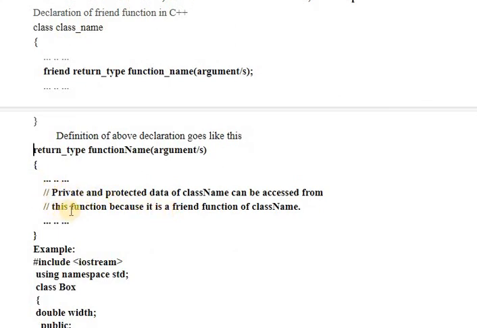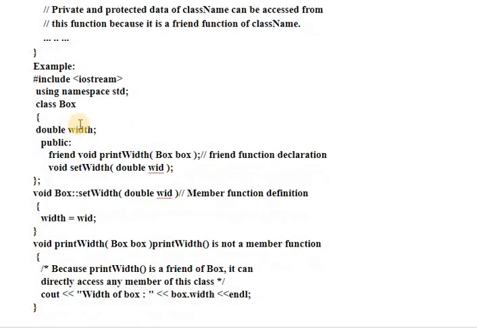Okay, so in this section you have to provide the logic to perform whatever this function wants to perform on the private and protected data of this particular class. Okay, we will see this with the help of an example. We have taken a class Box. So width is a variable of type double.